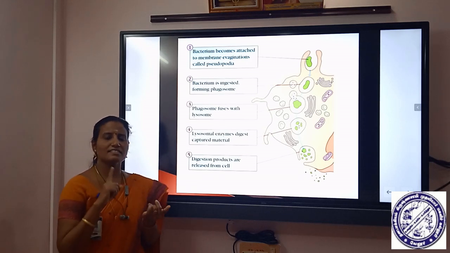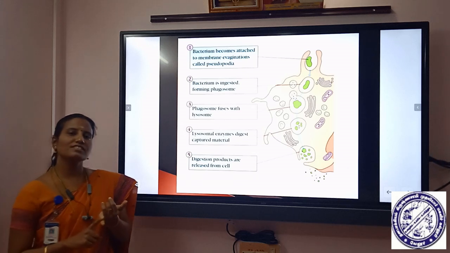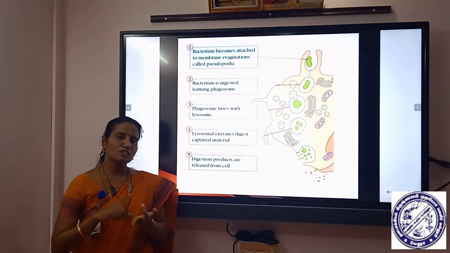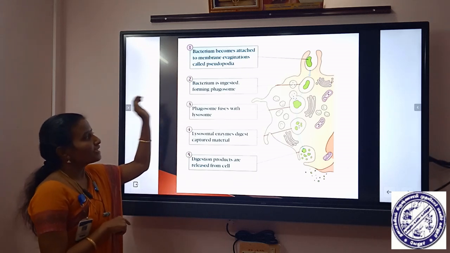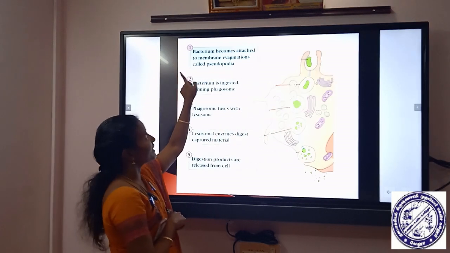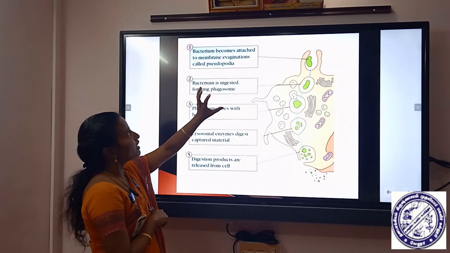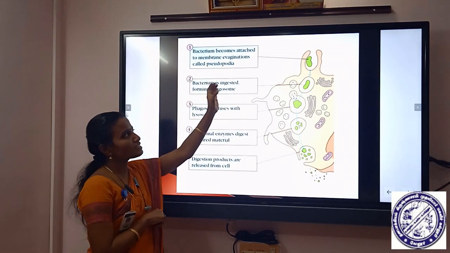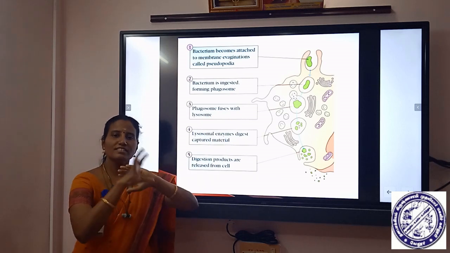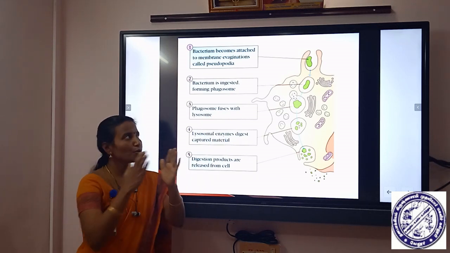These reactions can be mediated by various phagocytic cells such as macrophages, neutrophils, eosinophils and others. At first, the bacterium becomes attached to the macrophage cell membrane, and the membrane forms pseudopodia.